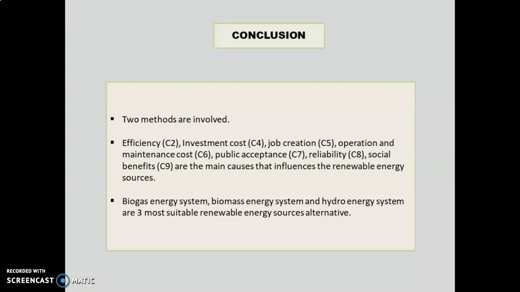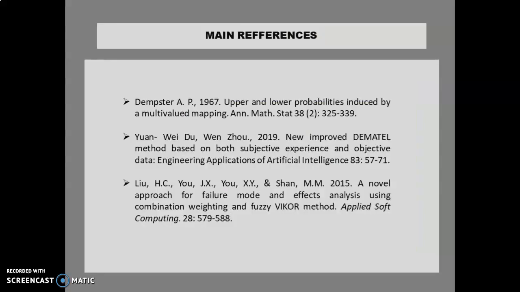For conclusion, two methods are involved. Criteria 2, 4, 5, 6, 7, 8, and 9 are the main causes that influence the renewable energy sources. Biogas, biomass, and hydro energy systems are the 3 most suitable renewable energy source alternatives.